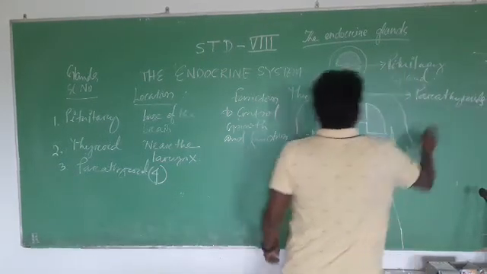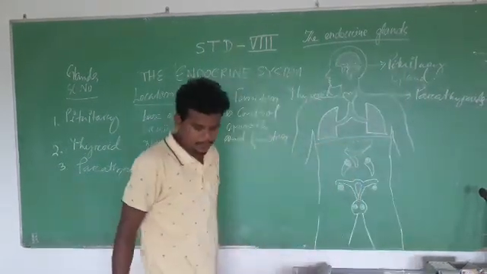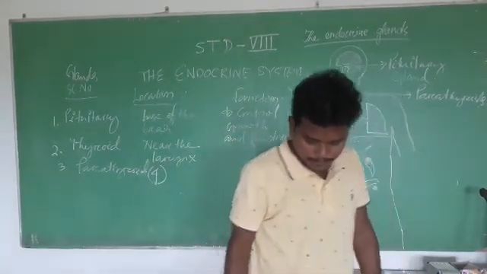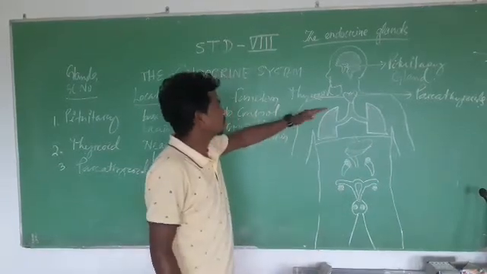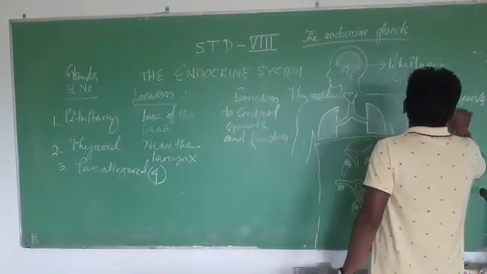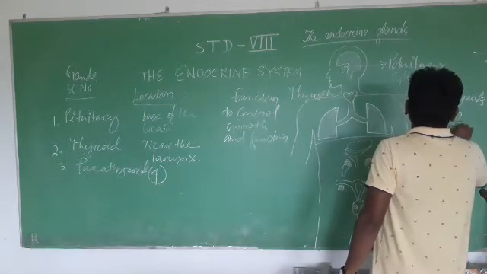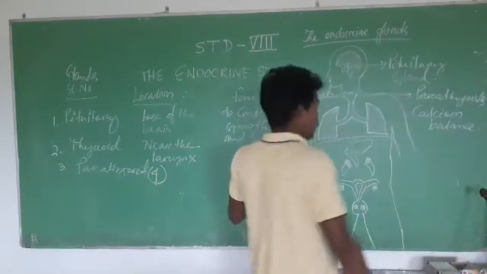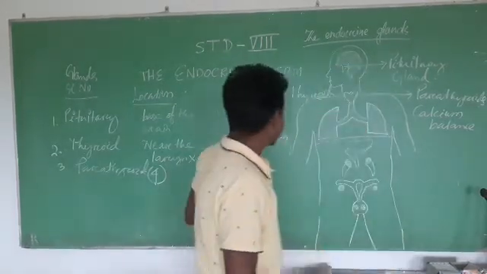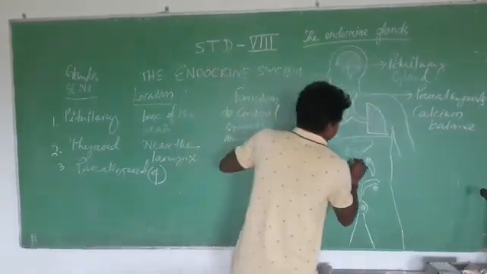The function of the parathyroid is that it controls the calcium balance in the body. The fourth type of glands are the adrenal glands, these two.